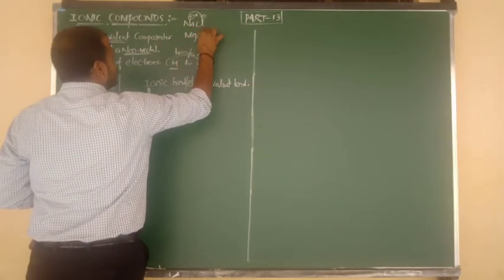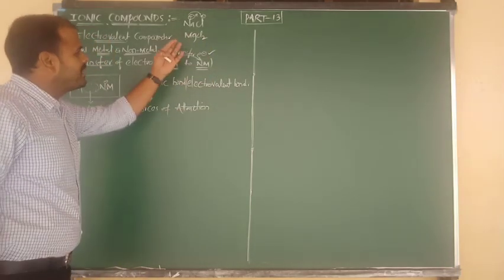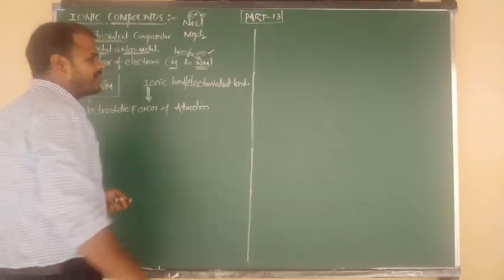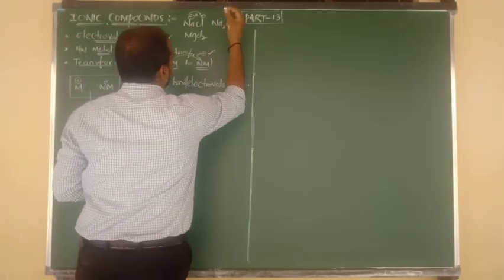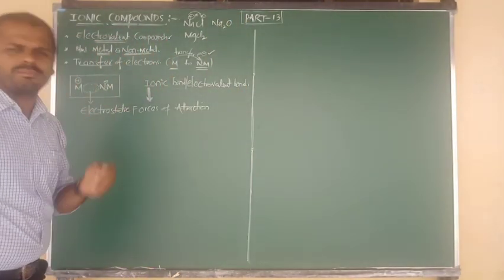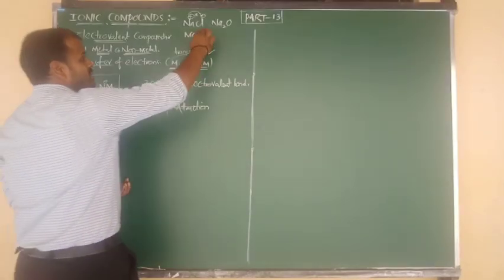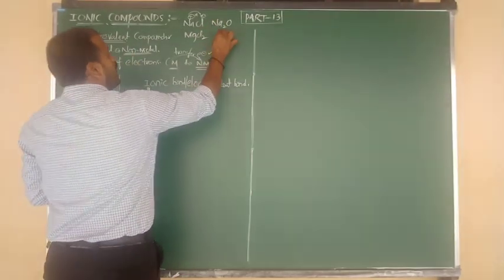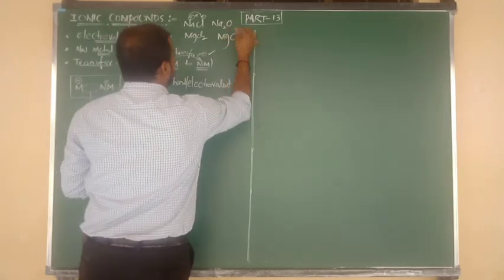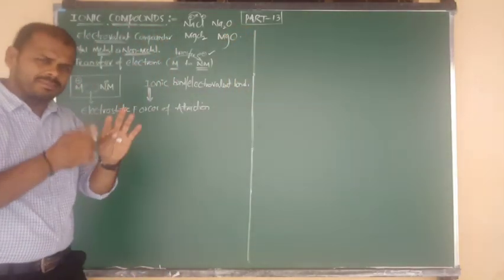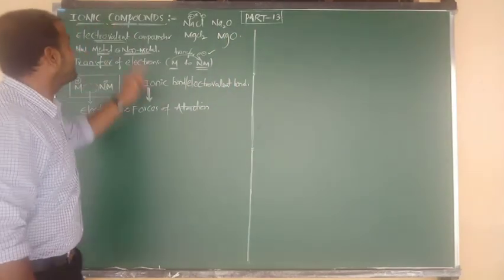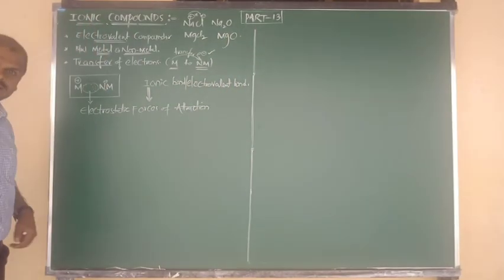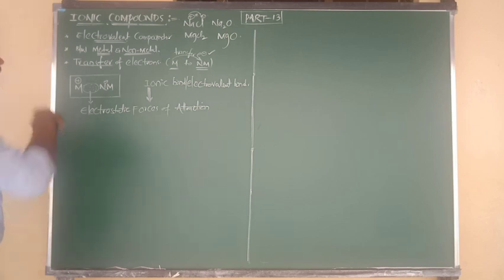One more example I want to give you, MgCl2. Magnesium is a metal, chlorine is a non-metal. And one more I want to give you here, sodium oxide, Na2O. Again an example of an ionic compound, because one is a metal and the other is a non-metal. And one more is magnesium oxide, MgO. Again by the transfer of electrons from magnesium to oxygen, an ionic bond is formed. Did you understand the story clearly? Good.